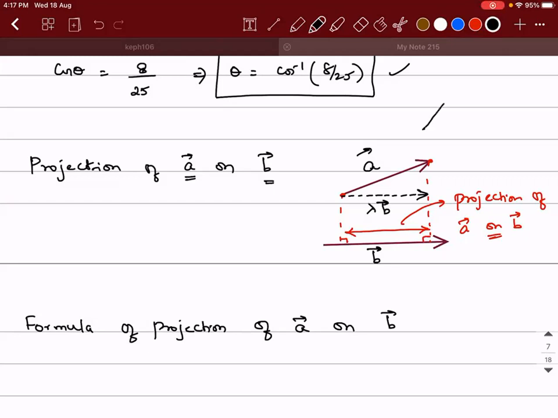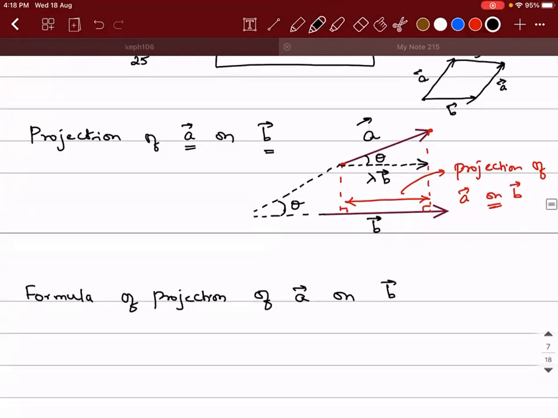You remember the derivation of the parallelogram law of vectors. If this is a vector and this is b vector, we draw two equal vectors to complete the parallelogram, meaning this will be b vector and this will be a vector. Whereas here I didn't draw an equal vector, I drew a parallel vector. Then the magnitude of this lambda times b vector is going to give us the projection of a on b. If I extend it backwards and take the angle between a vector and b vector as theta, then the angle between a vector and lambda times b vector is also theta.